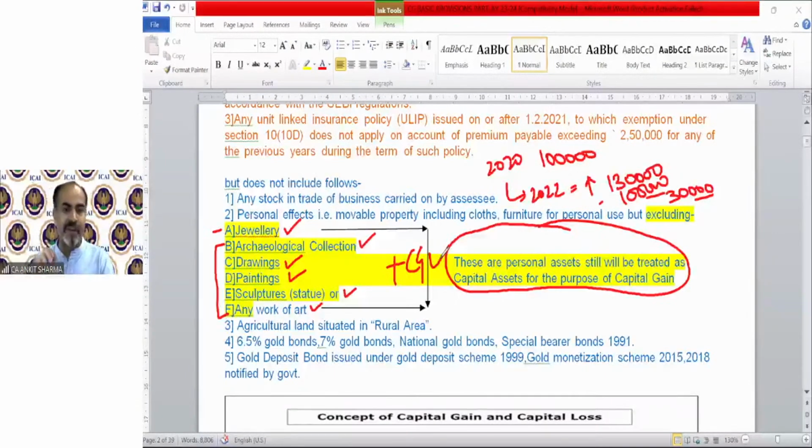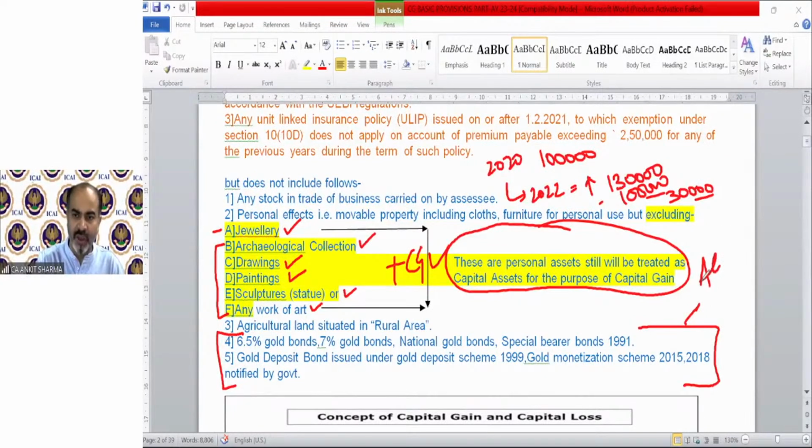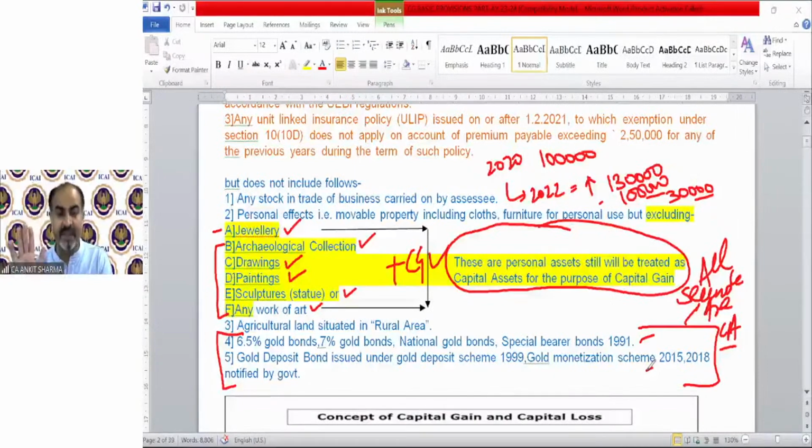Points number 4 and 5 talk about the same thing. They say all securities, shares, debentures, etc. are capital assets, except these two. So except points number 4 and 5, all shares, debentures, bonds, etc. are capital assets.